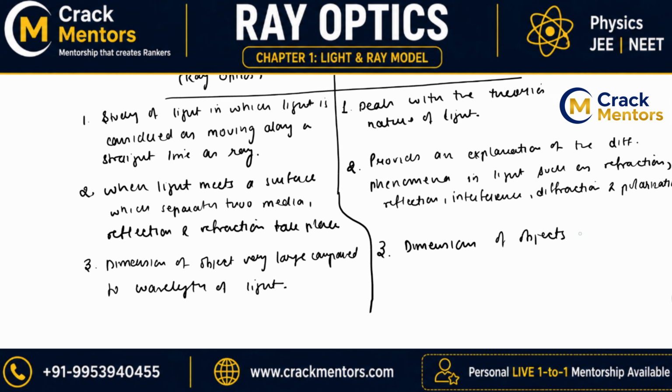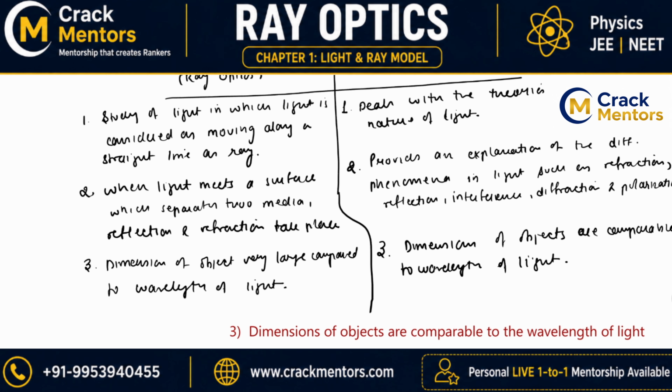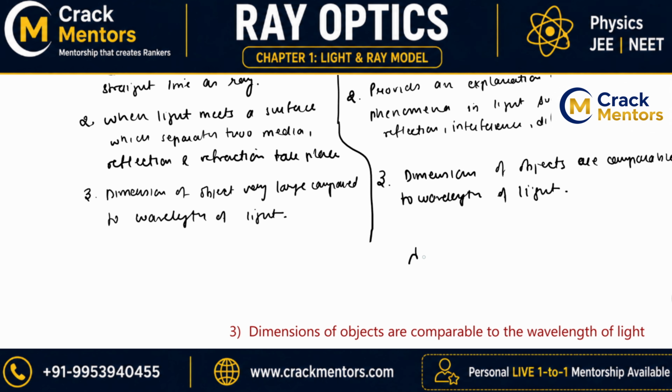The dimensions of objects are comparable to the wavelength of light. You will find that my wavelength was in nanometer, that was in 10 to the power minus 9 meter.